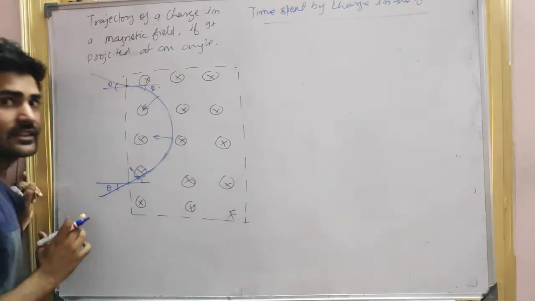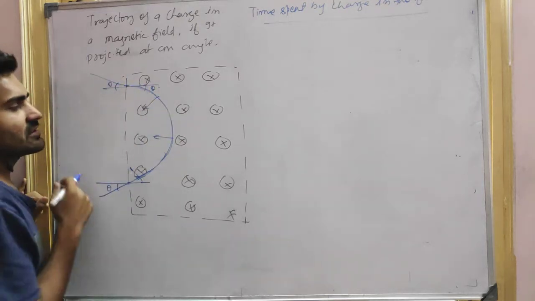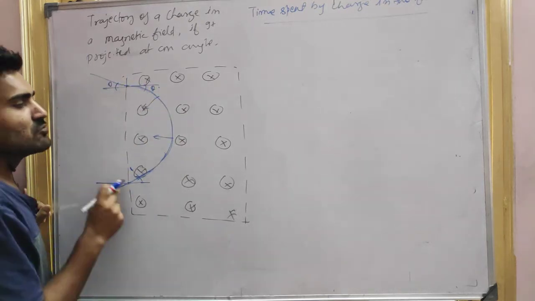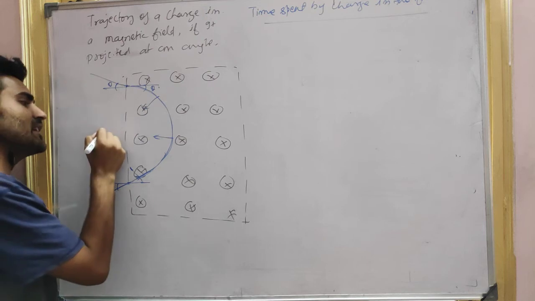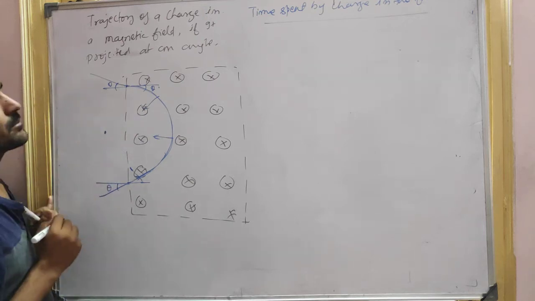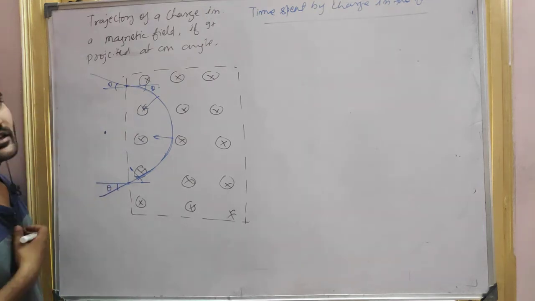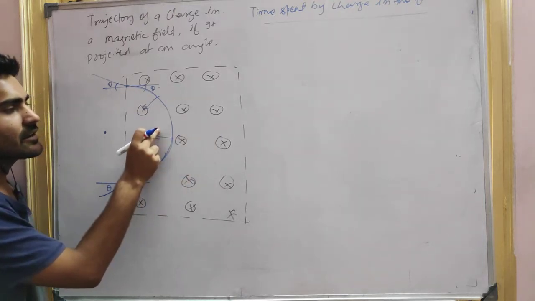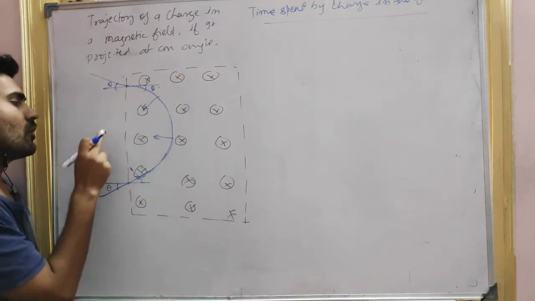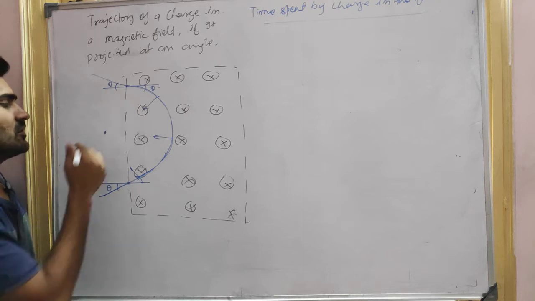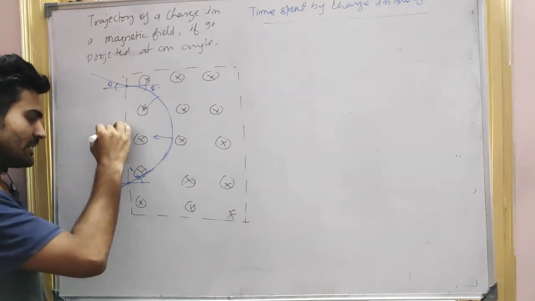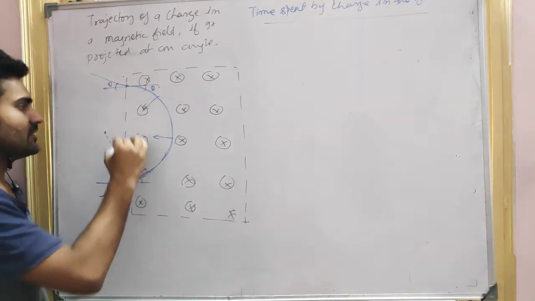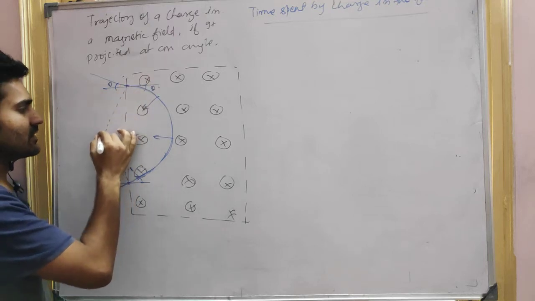Okay. So what we will do, let's find out the angle subtended by this length at the center. Obviously, if it is moving like this, the center of the circle should be outside. It cannot be here. It cannot be here. So obviously it will be here, right? So let's say it is the center. Let's join these lines like this.